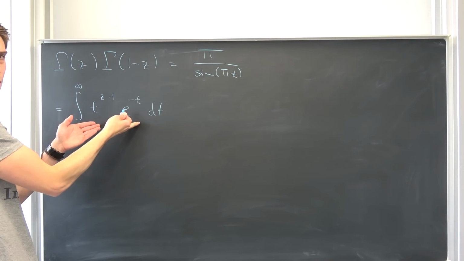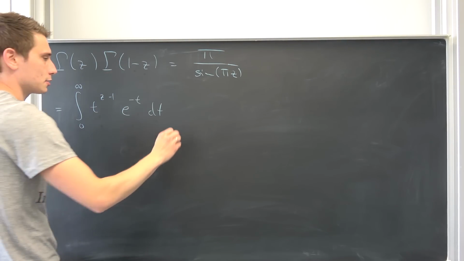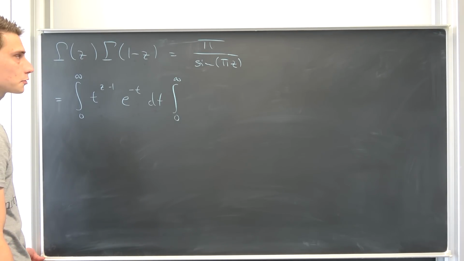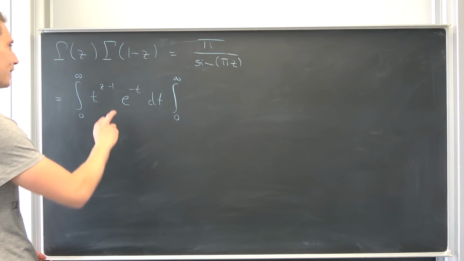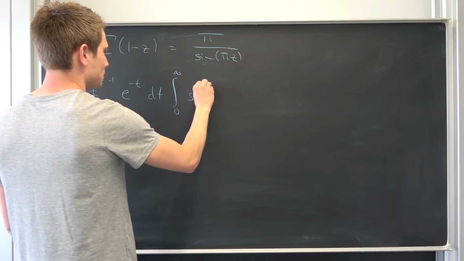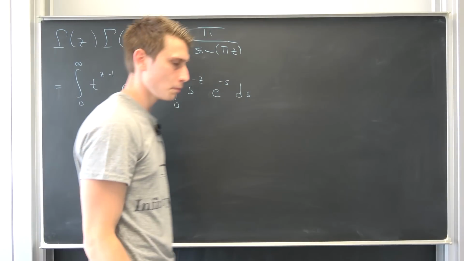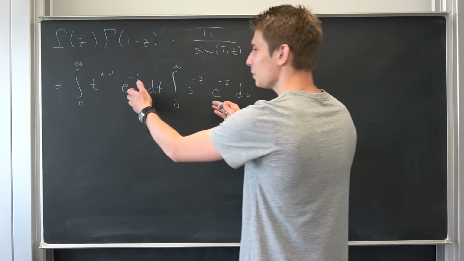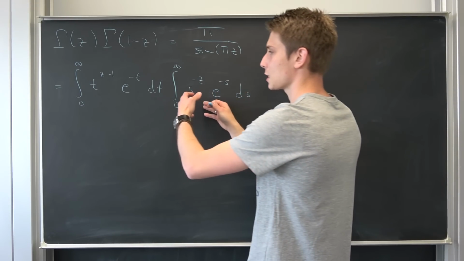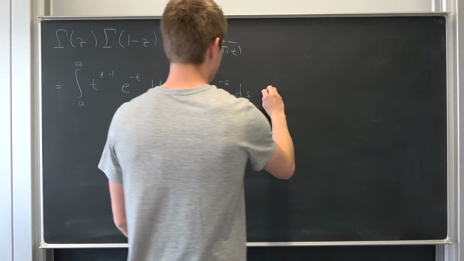And now use this integral, make a change of variables, say this is s instead of t, and plug 1 minus z into here. Times the integral from 0 to infinity of, okay, you see we are going to end up with a double integral. That's already pretty hardcore. s to the negative z power, e to the negative s power, integrated with respect to s. Those variables are actually independent of each other, so it really doesn't quite matter. We can just bring those integrals together. So we can anti-Fubini this right here to make this into a double integral.